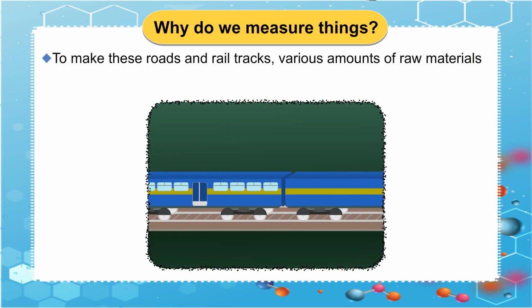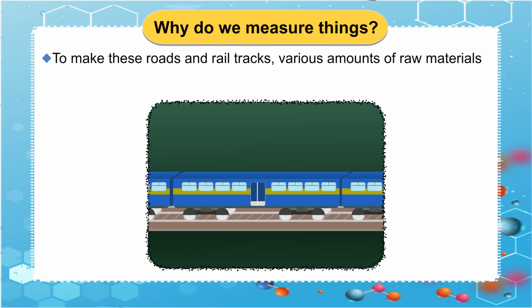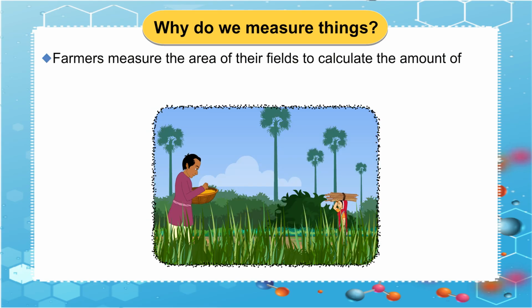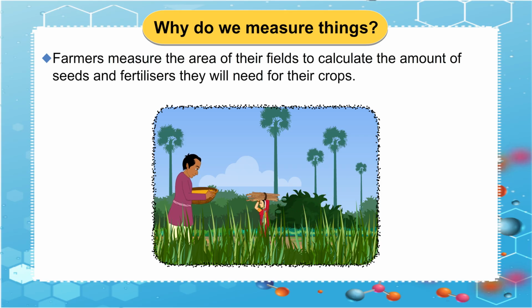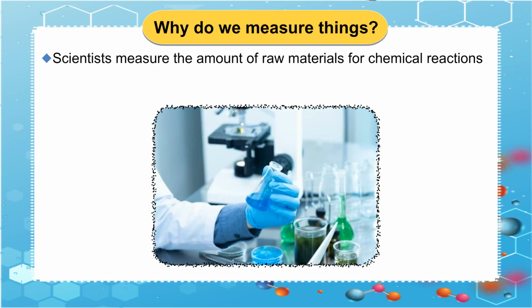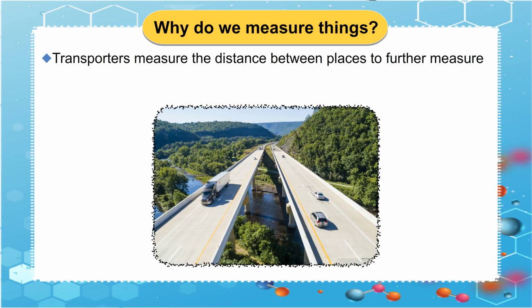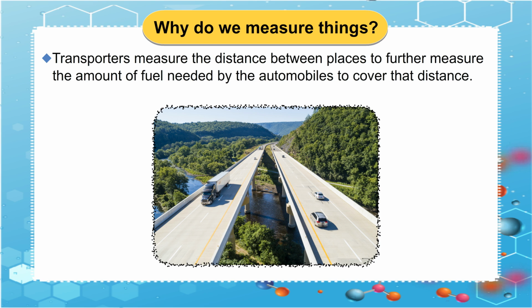To make these roads and rail tracks, various amounts of raw materials such as iron, wood, cement and sand need to be measured for use. Farmers measure the area of their fields to calculate the amount of seeds and fertilizers they will need for their crops. Scientists measure the amount of raw materials for chemical reactions aimed at making new substances such as medicines, alloys, paints, clothes and plastics. Transporters measure the distance between places to further measure the amount of fuel needed by the automobiles to cover that distance.